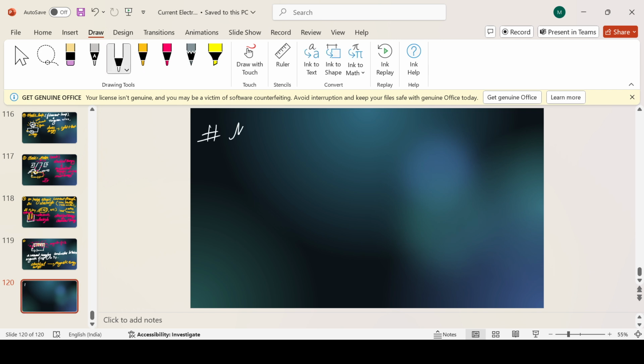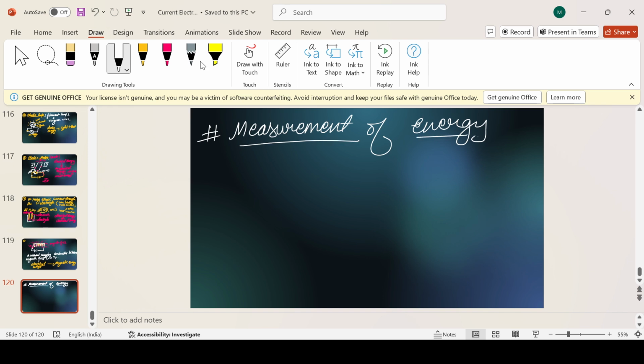Now let's talk about measurement of energy. So what is energy? Basically capacity to do work, yes or no? Yes, sir. So what is energy? Energy is capacity to do work.